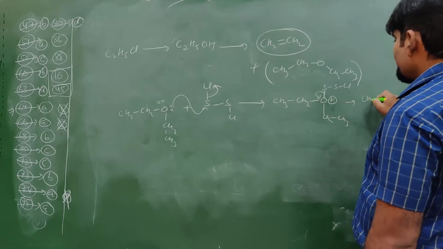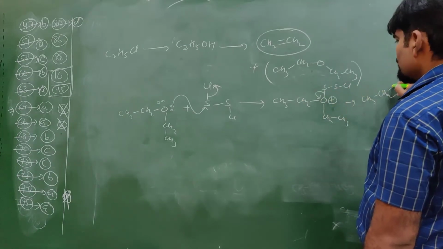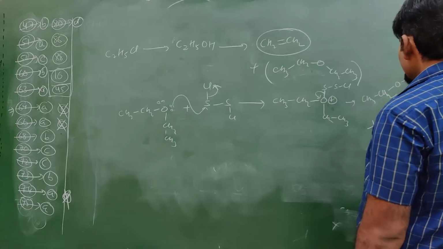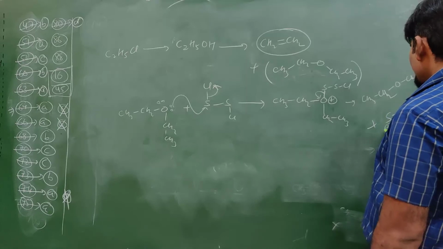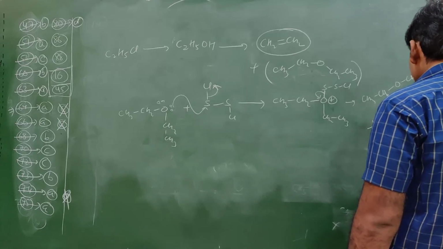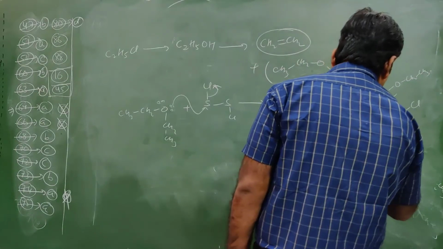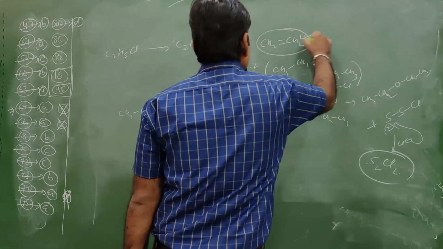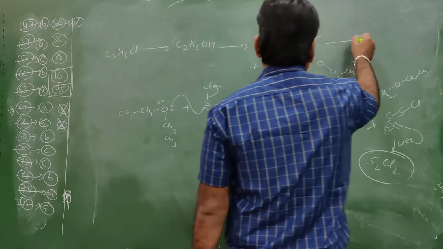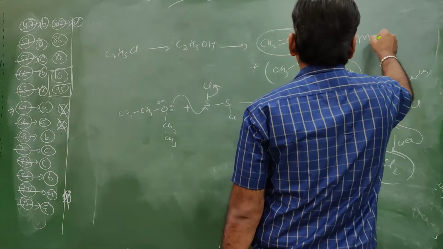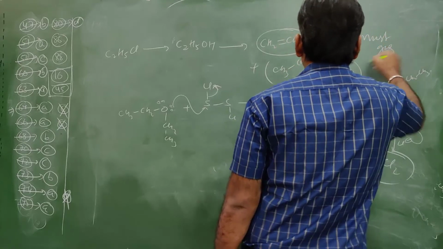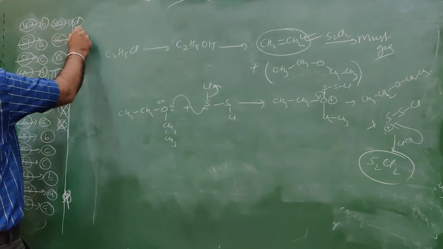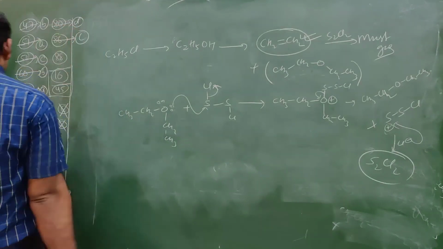So what will happen? It forms CH3CH2OCH2CH3 further, plus S, SCl, and this will be plus. Cl minus, which is eliminated, approaches to them, again it will become S2Cl2. So the final product is from this to S2Cl2 and forms mustard gas. So where is mustard gas? Option number C. So 86 option number is C.